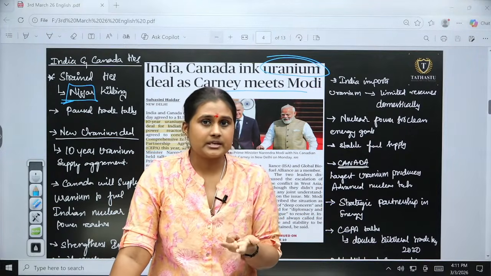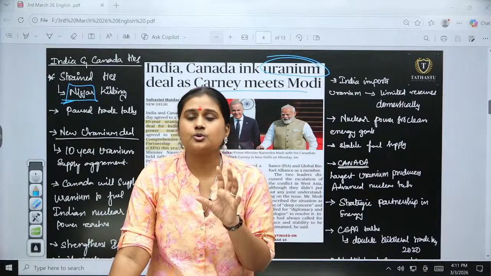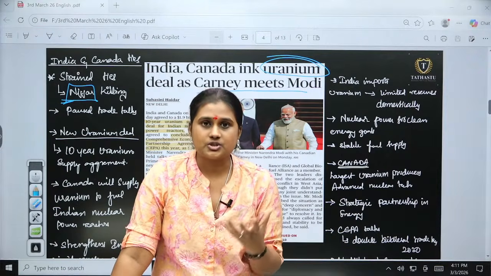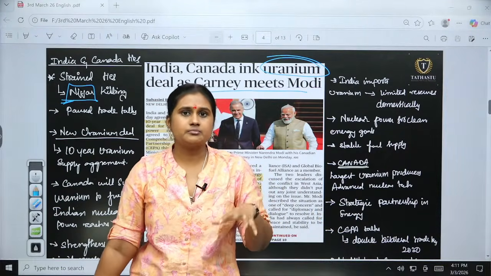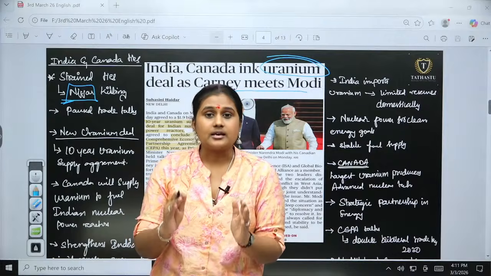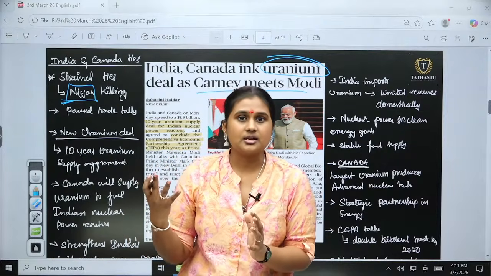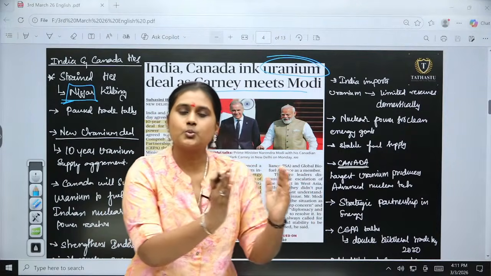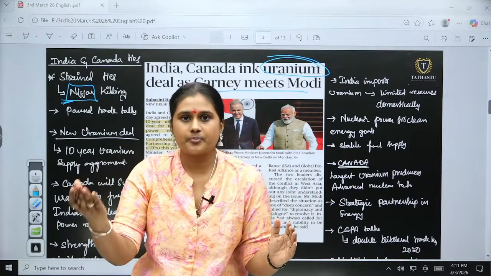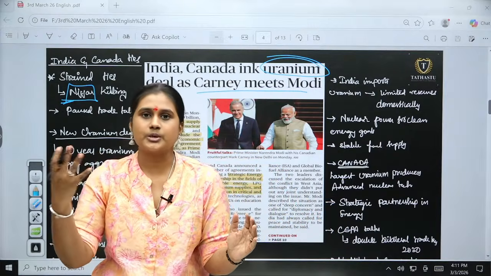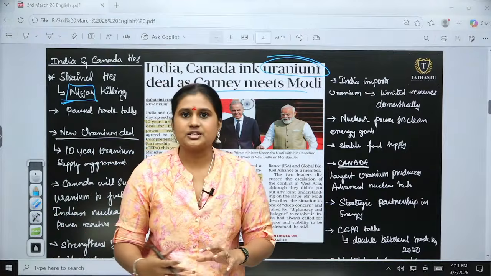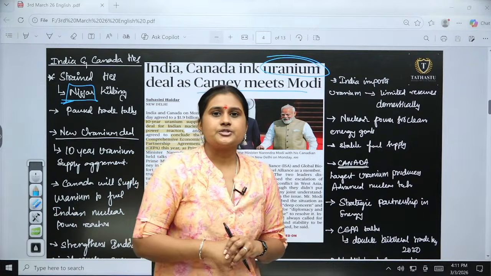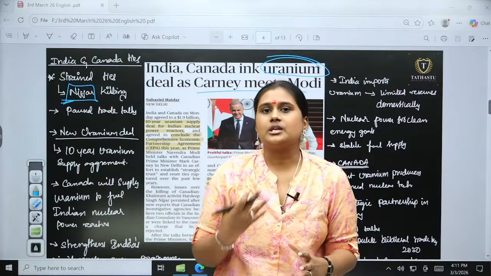The second aspect is that it is very important for India to go with nuclear power for civilian purposes, where we can reduce carbon emissions significantly. So we are moving towards cleaner energy, as we have promised globally. In these two aspects, uranium is very important for us.